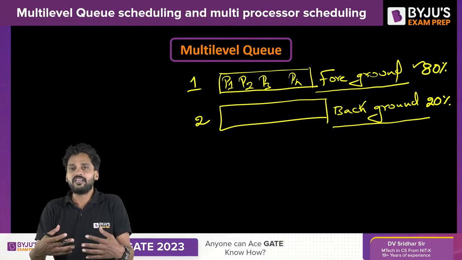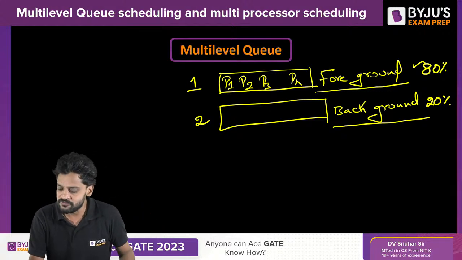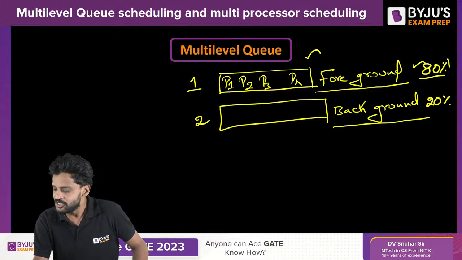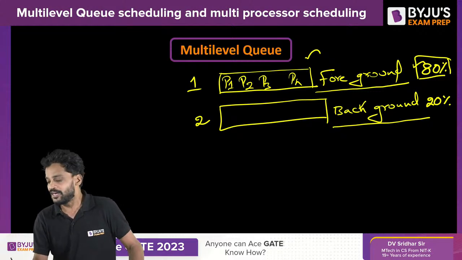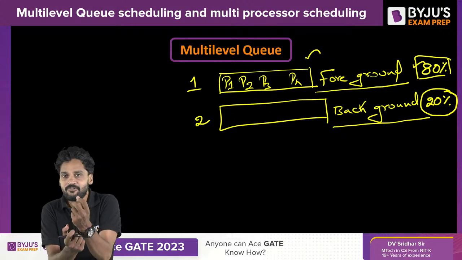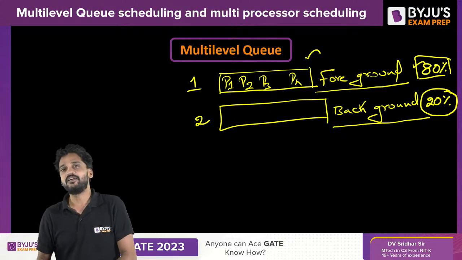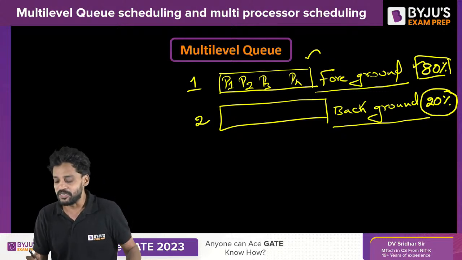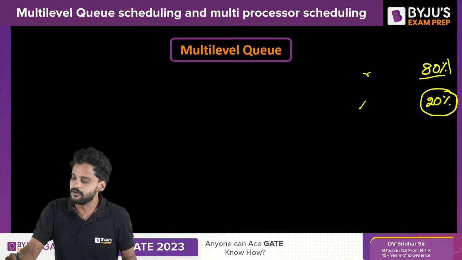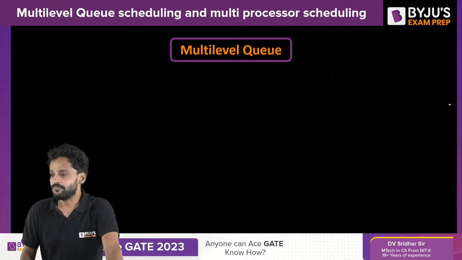So, in every 100% of the clock cycles, for 80% of the clock cycles, foreground processes will get executed. Right after 80% is finished, the foreground process cannot execute anymore. The remaining 20% should strictly be given to the background processes. Likewise, we will be able to avoid starvation. This is exactly what multi-level queue scheduling is all about. But there are several factors to be considered whenever we go for multi-level queue scheduling. Understand those very carefully right now.